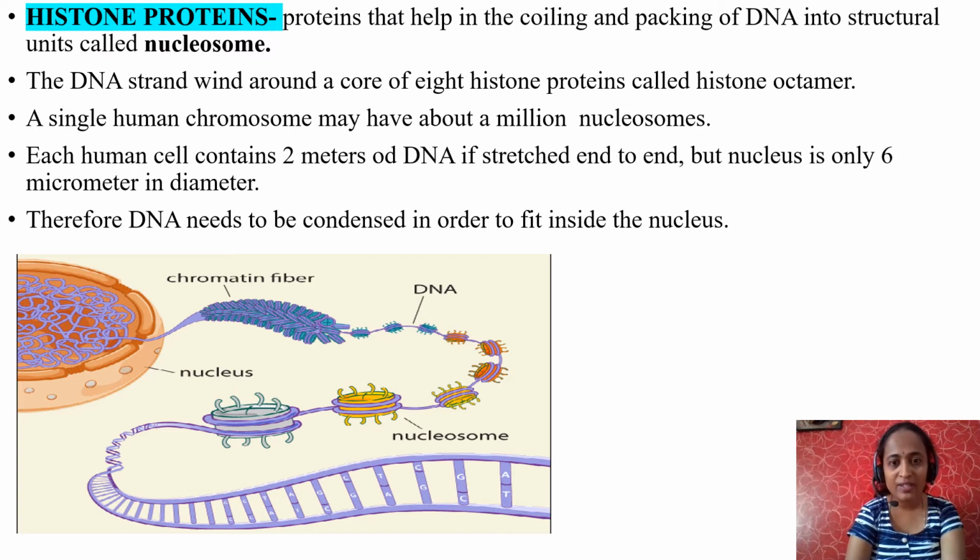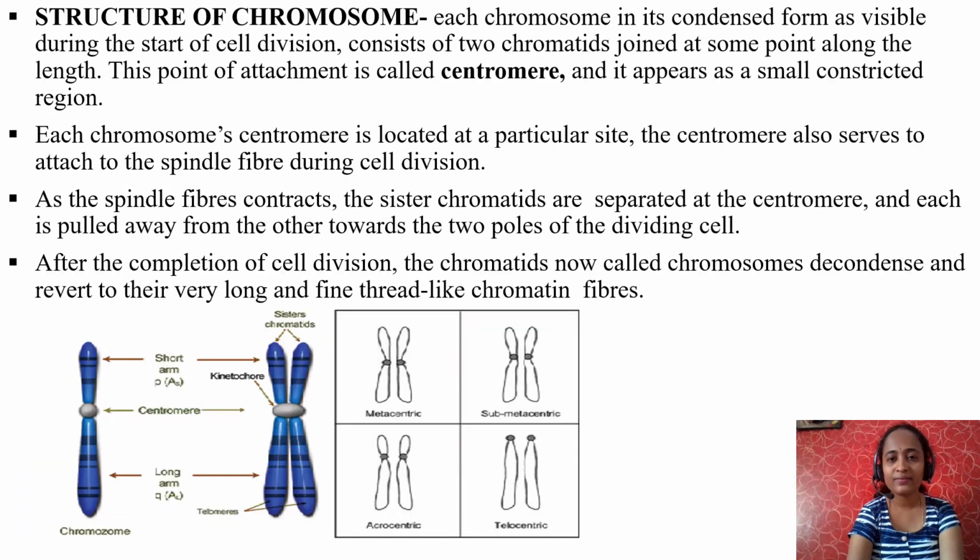See, this is DNA, which looks like a twisted ladder. The DNA winds around histone protein and forms a nucleosome. Nucleosomes are present within a chromatin fiber, or chromatin network. During cell division, this chromatin fiber or network condenses to become chromosomes. How many chromosomes? Yes, 46. See, this is the structure of a chromosome.